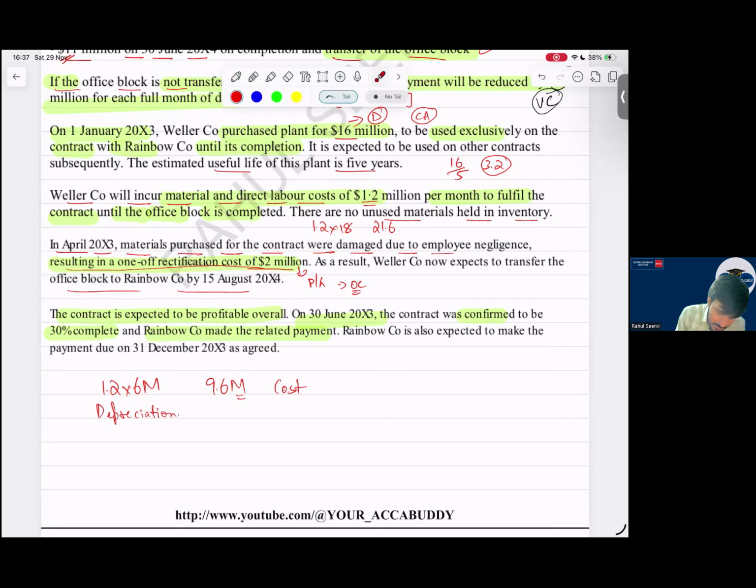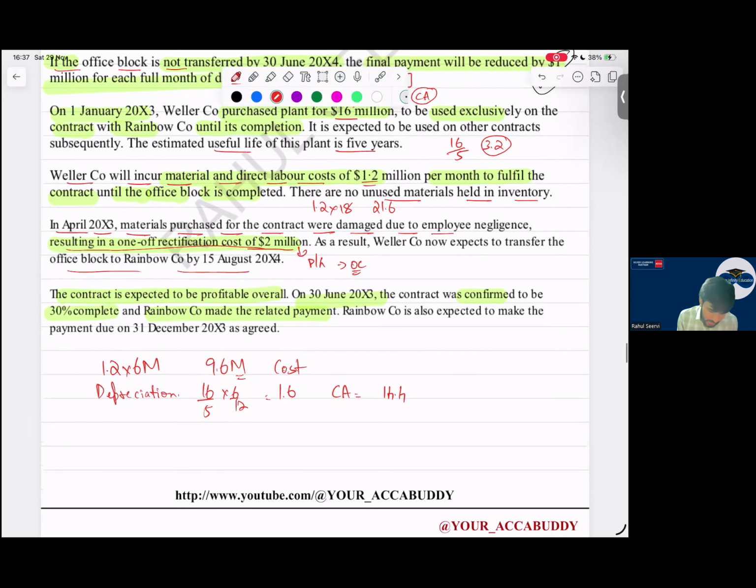So we purchased a machine for 16. So 16 divided by 5 into 6 by 12. So for the current year, we record this as the depreciation, 1.6 depreciation. So how much will the carrying amount of the PPE be in the books then? So the carrying amount will be 14.4. We have to calculate what is the revenue, what is the cost of sales. Then how much is the payment received? So the payment received is 8 plus 6, that is 14 million.